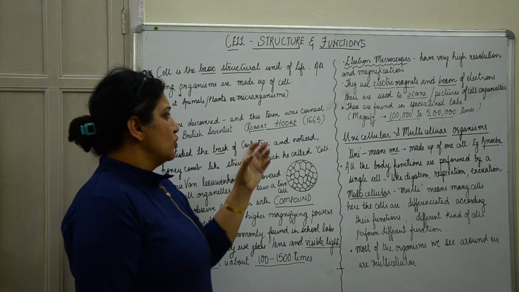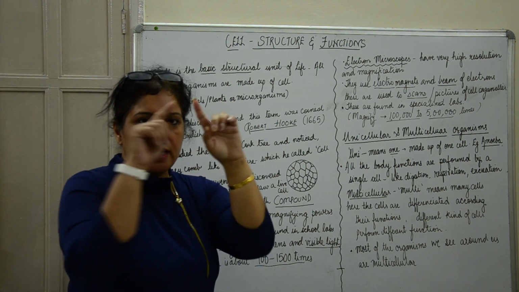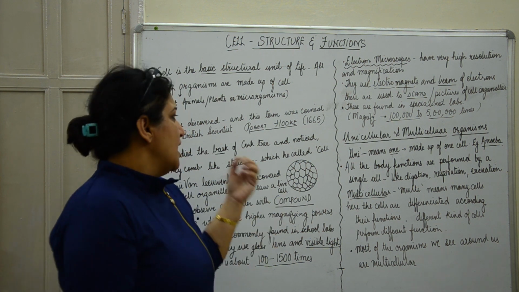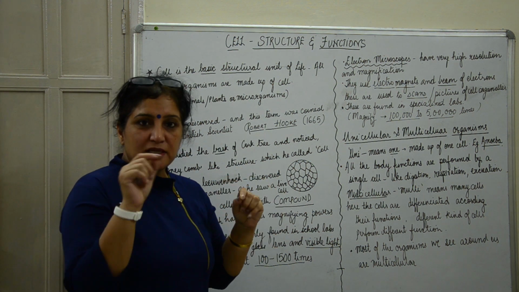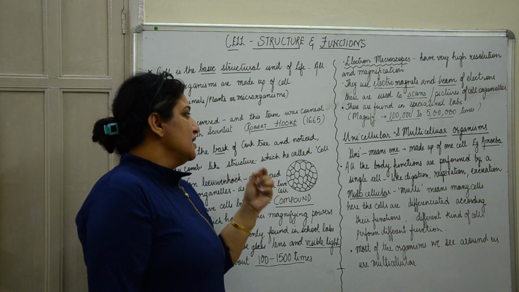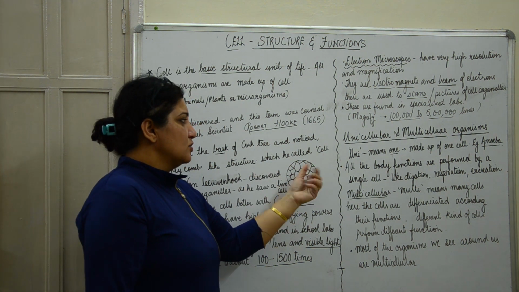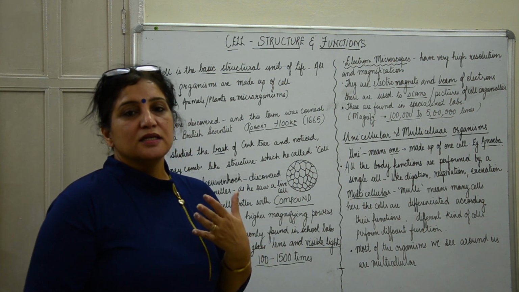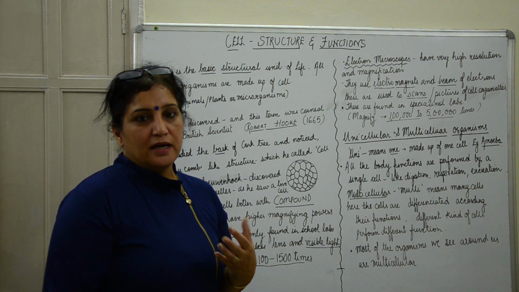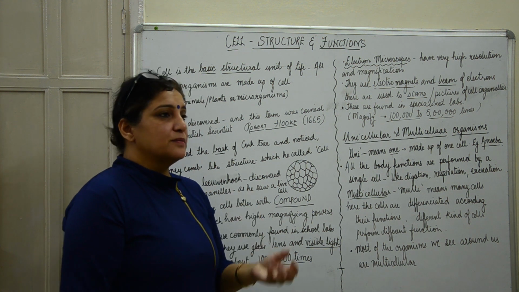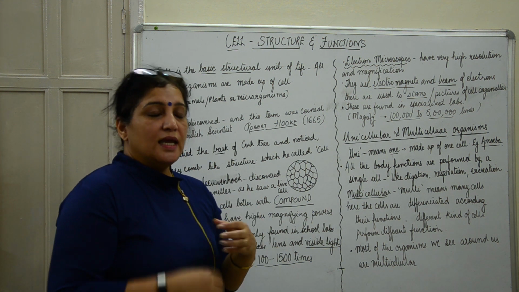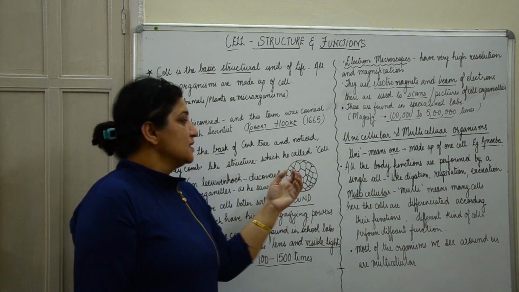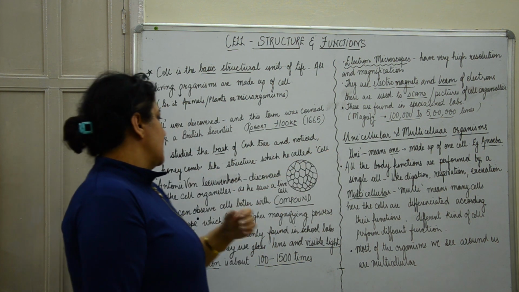In that he noticed horizontal honeycomb-like structures, and these structures had a specific boundary to them, and he called these cells. Since a bark is a dead part of the plant, he could not see anything living inside it, but he could see the outer wall of these things, and he coined the term cell.